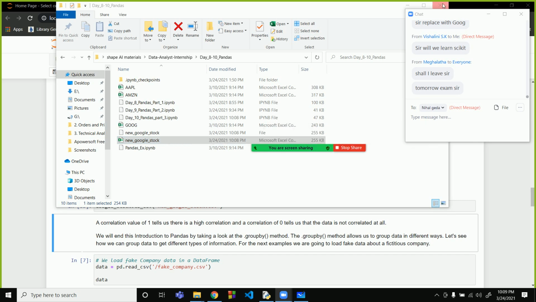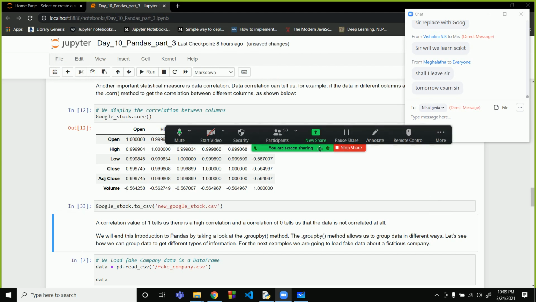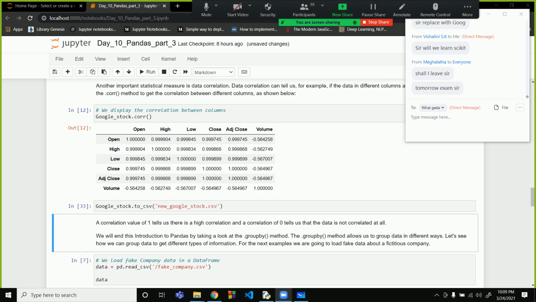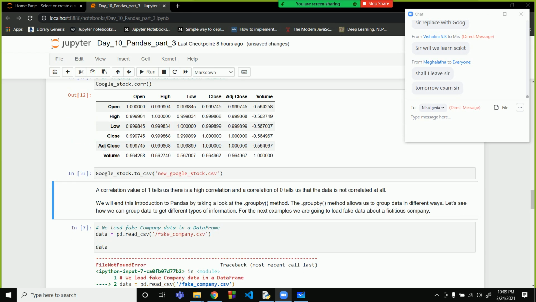So this is the command by which you can save it. If you want to leave, you can leave. The class is over. Okay. This is the command for saving the data set.